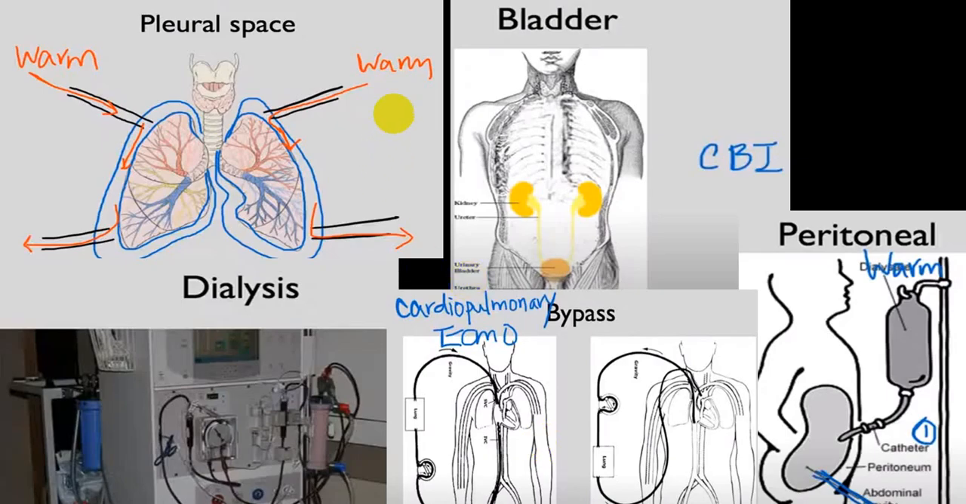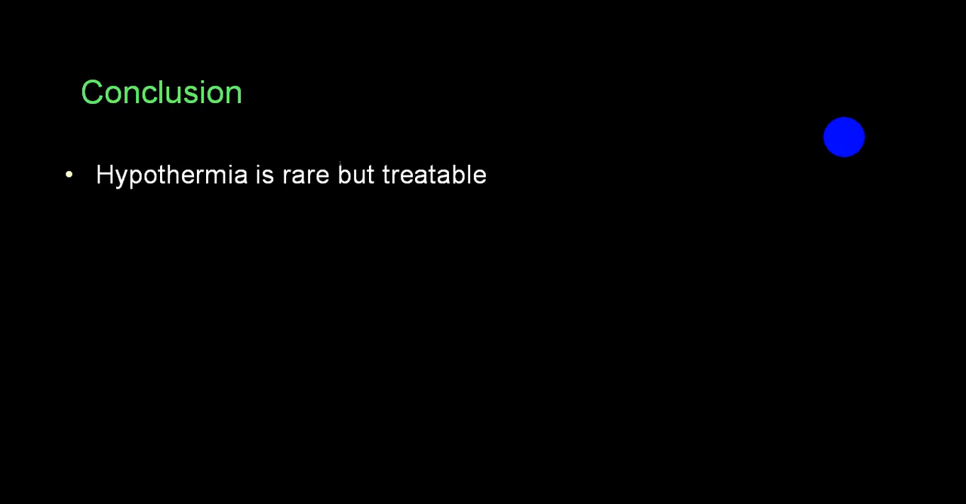So you can rewarm by pleural, bladder, cardiopulmonary, or we call ECMO, dialysis. You can utilize even bypass or peritoneal dialysis. These are all invasive and traumatic procedures. These are all internal rewarming. In conclusion, hypothermia is rare but treatable.